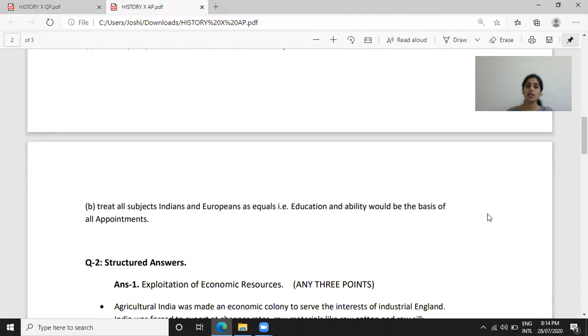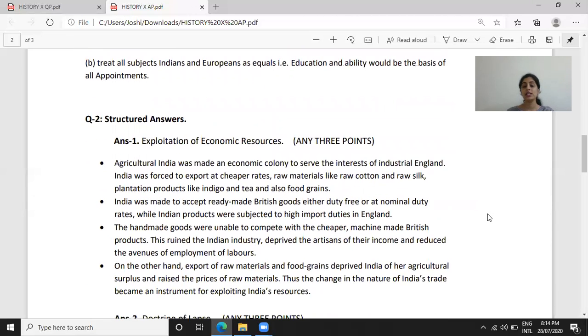Now going to the next part of the paper, that is the structured answers. The first answer is of 3 marks. So you can see any 3 points are needed to mention. Economic exploitation or exploitation of economic resources.